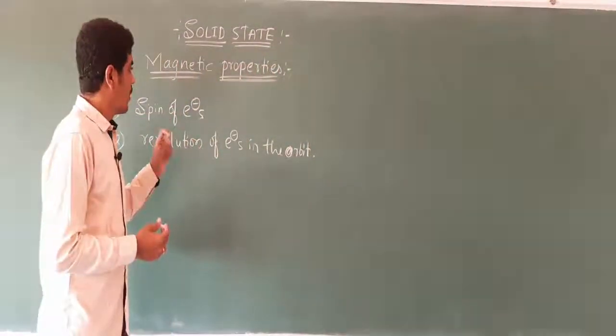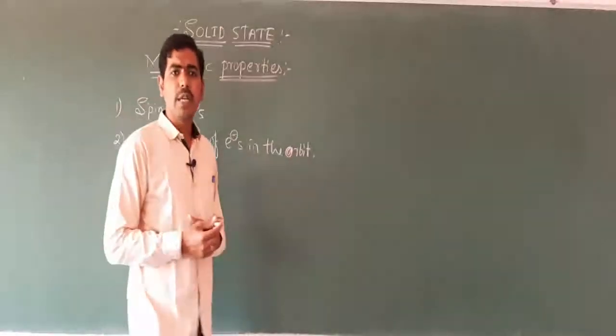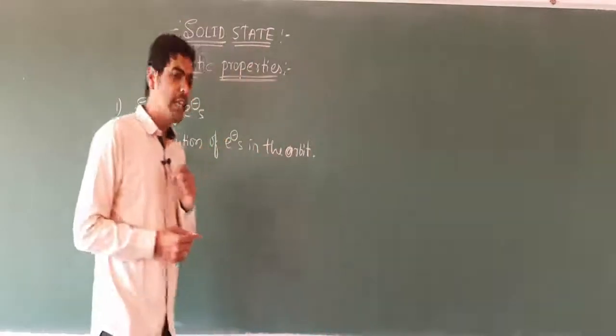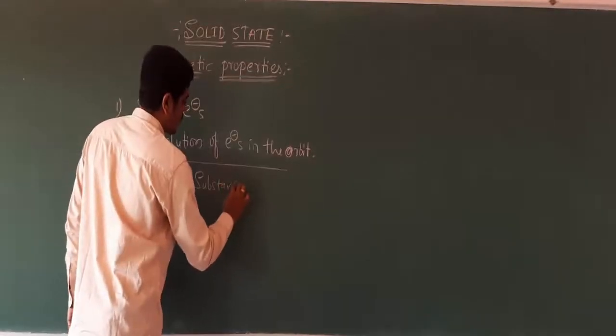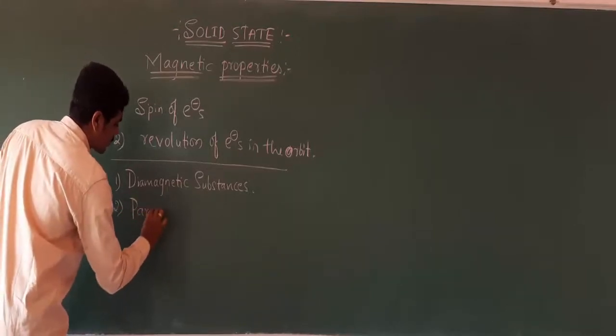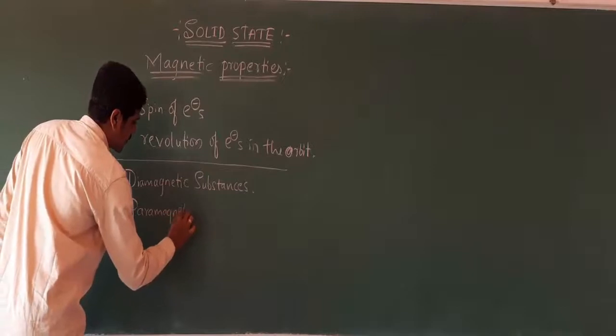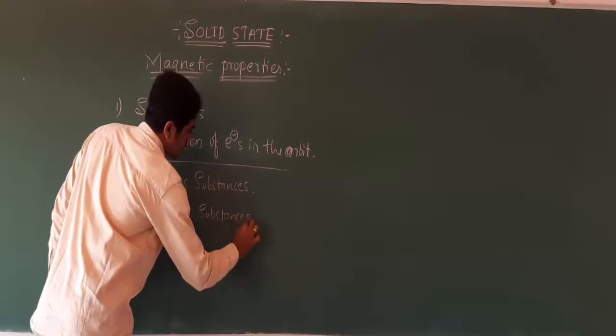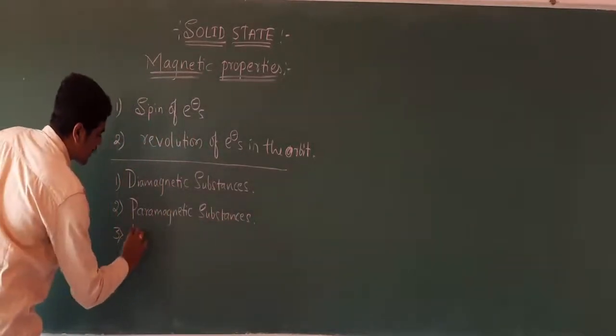Based upon the behavior of solid substances in the presence of a magnetic field, they are mainly classified into different types: diamagnetic substances, second, paramagnetic substances, and third, ferromagnetic substances.